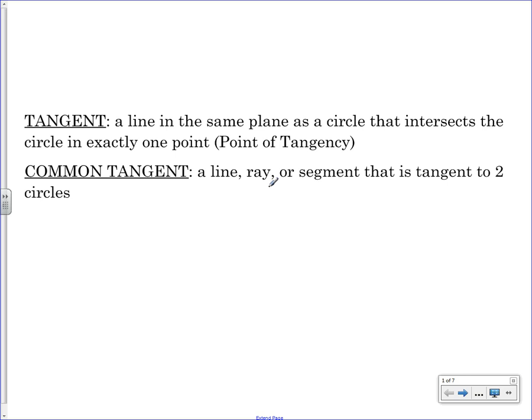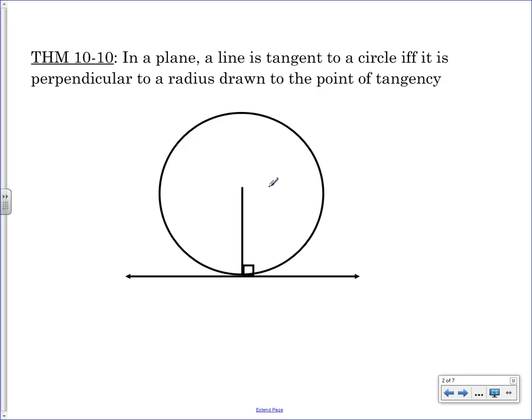A tangent is a line in the same plane as the circle that intersects the circle in exactly one point, the point of tangency. So if you look at your picture here, this is a tangent line to this circle because it only intersects it in that one spot. When someone says, "I went off on a tangent," it's kind of like, okay, I was talking about what you were talking about, just that little bit, then I kind of went off on my own. Does that make sense? Makes sense to me.